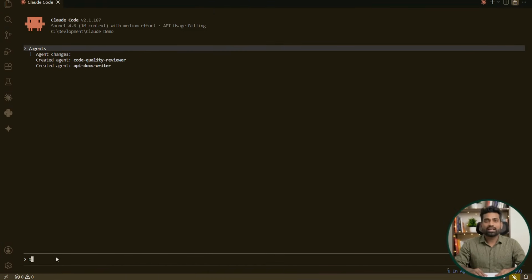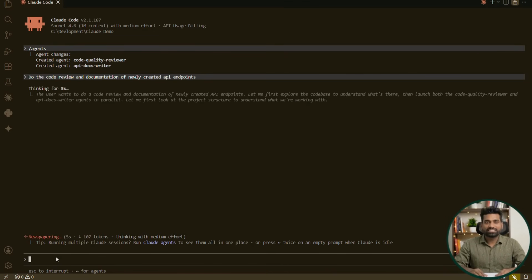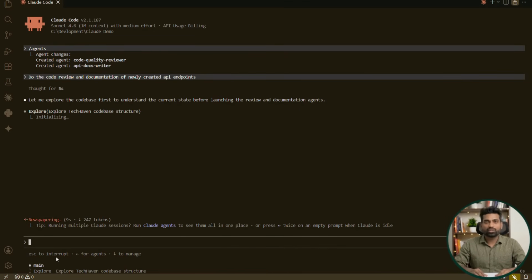Now that our agents are ready, let's see them in action. Instead of asking Claude to perform one task at a time, I'll give it a more realistic developer workflow. I'll ask Claude to review the implementation and generate API documentation for the newly added endpoint in a single request. In a real world project, this workflow could be even larger.